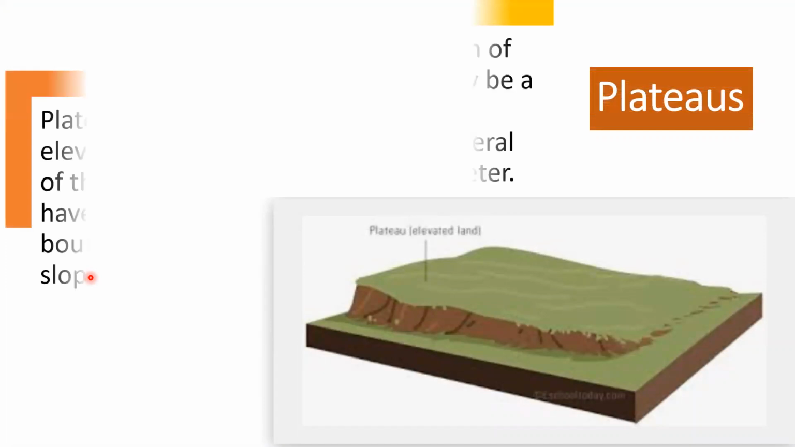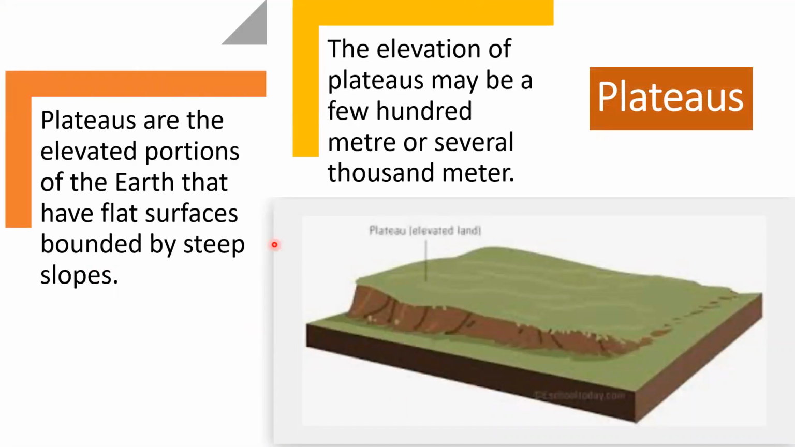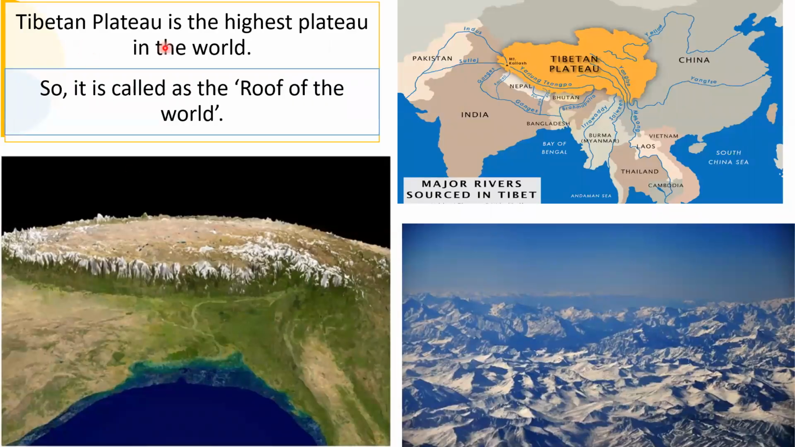Next, plateau. What are plateaus? Plateaus are the elevated portions of the earth that have flat surfaces bounded by steep slopes. The elevation of plateaus may be a few hundred meters or several thousand meters. They are also called tableland. Tibetan Plateau is the highest plateau in the world, so it is called the roof of the world, and Tibetan Plateau is also called Pamirs.